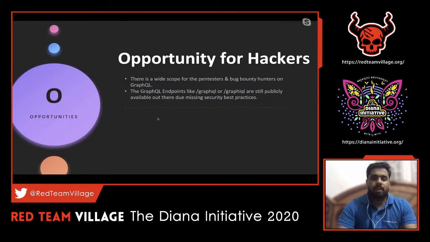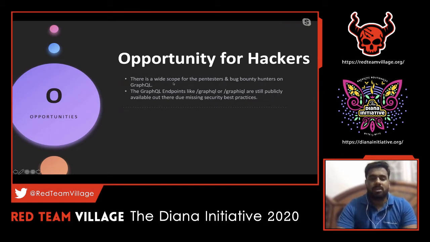Then moving on, mainly we'll touch upon the opportunities we have as a hacker, pen tester, or bug bounty hunter. What is the main opportunity put in front of us using GraphQL? We know that a lot of clients have started adopting the GraphQL architecture, implementing all their API calls and migrating from REST API to GraphQL. The GraphQL server can interact with the REST API server in the backend as an API gateway, and then they can perform some REST activities as well. That is also one type of model or architecture they tend to follow.